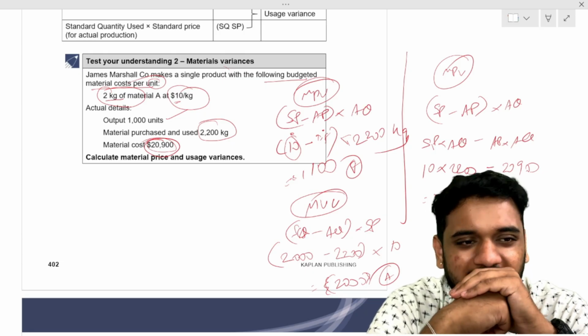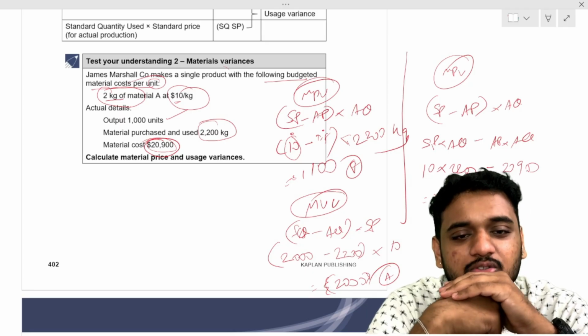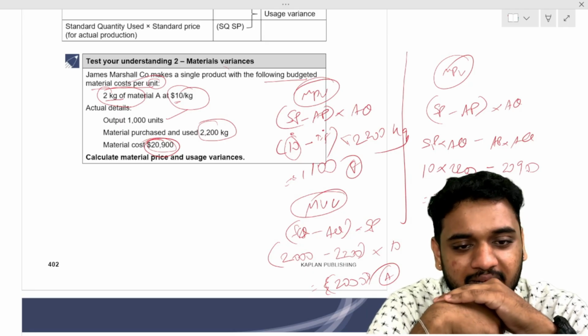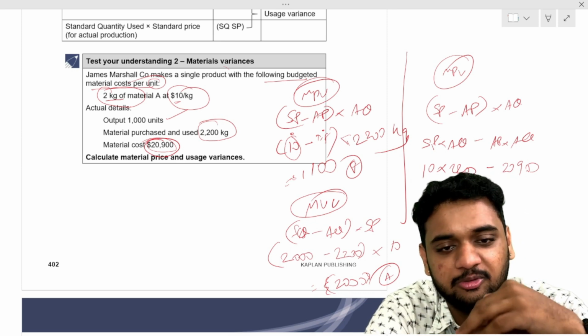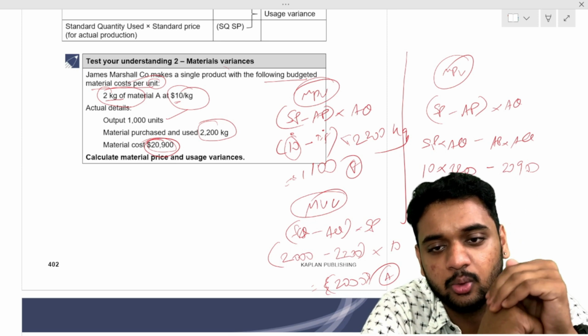Do it fast. Just write in rough. Don't write full standard price, actual price. Write SP minus AP, more than enough. Standard price means SP, actual price means AP, actual quantity means AQ, standard quantity means SQ.